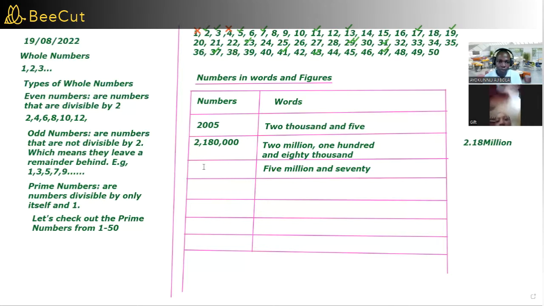Then, if you want to write the figure 5,007,000, what do you think you should write? Yes, give me the numbers. You write 5, comma, 0, 0, 0, comma, 0, 0, 7, 0, 0. That is correct. That is 5,007,000.